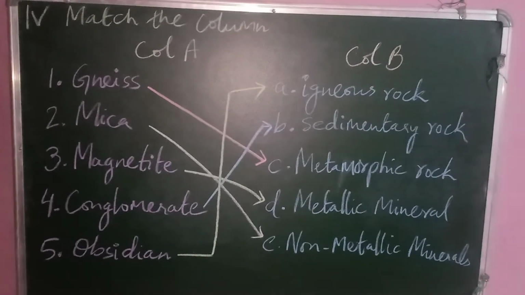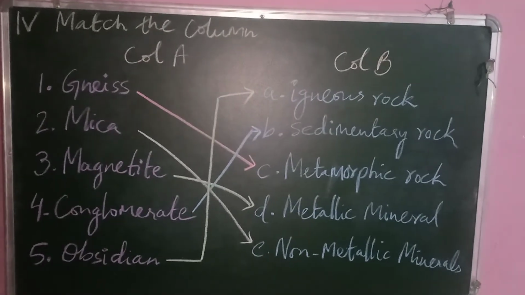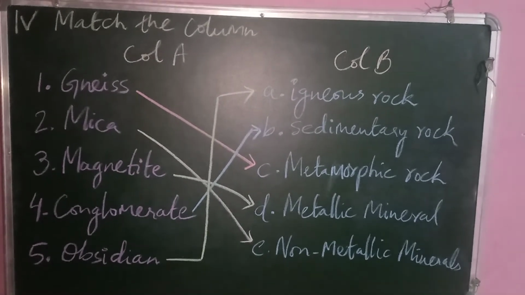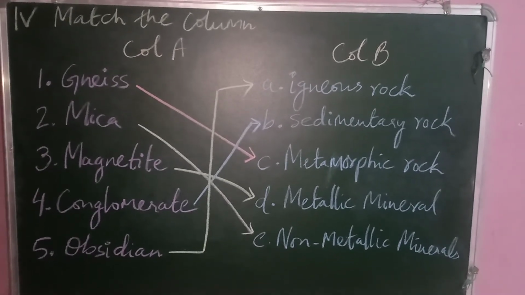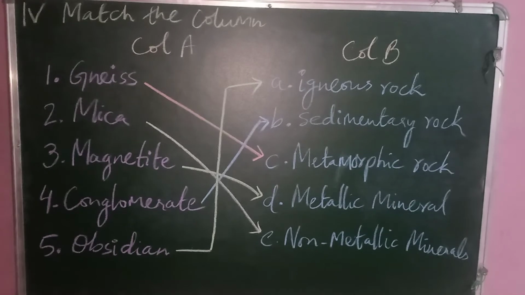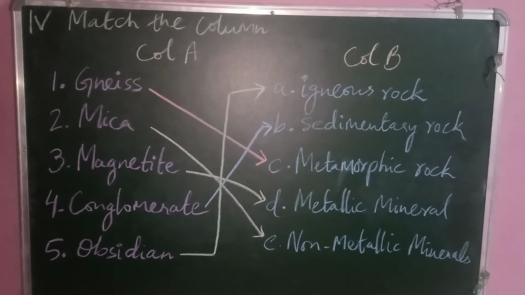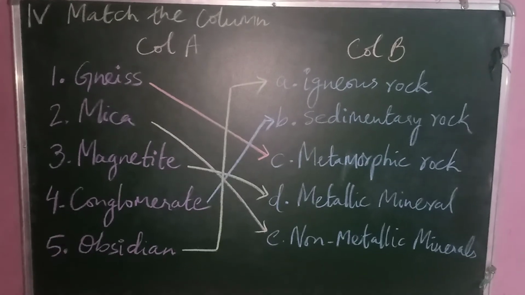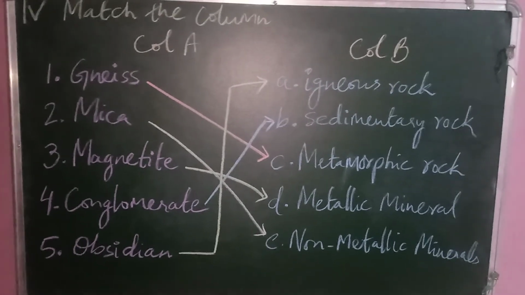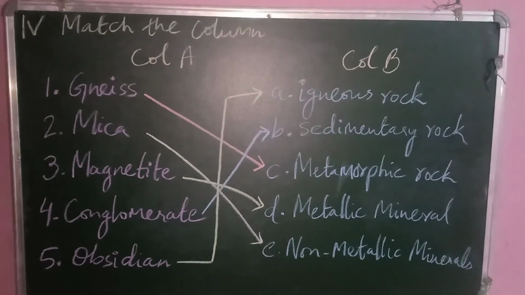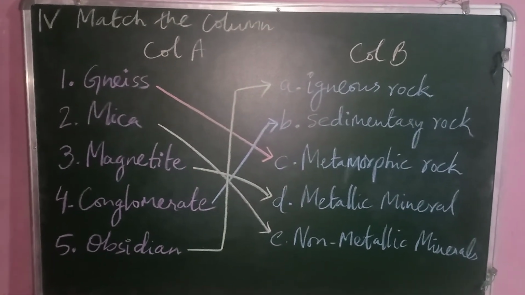Moving on. So next question we have is match the column. In column A we have gneiss, mica, magnetite, conglomerate and obsidian. But in column B we have igneous rock, sedimentary rock, metamorphic rock and metallic mineral and non-metallic minerals. So the first one matches with the option C in column B, which is gneiss and metamorphic rock.